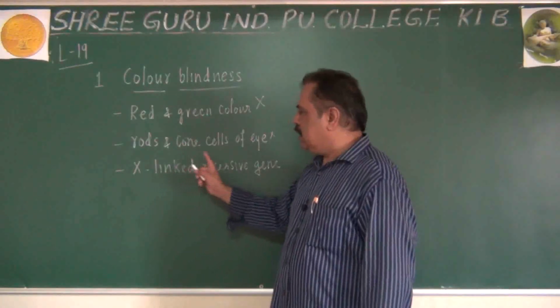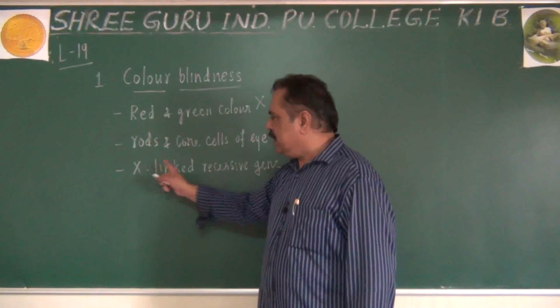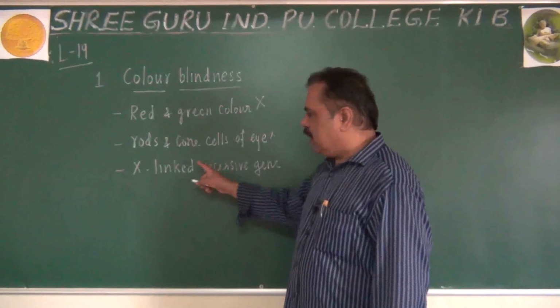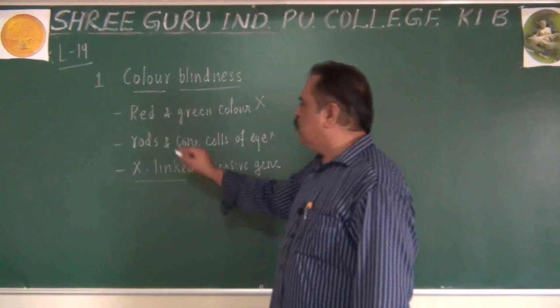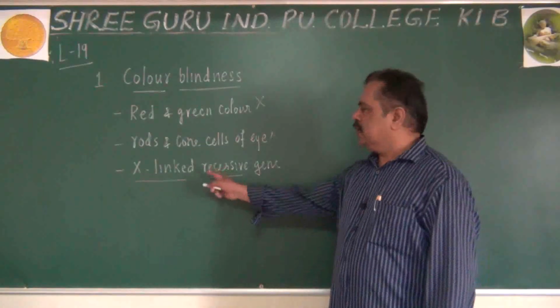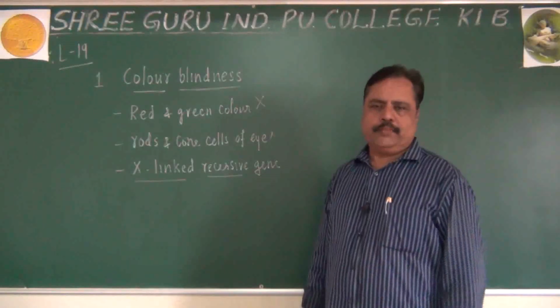It is not Y chromosome linked, it is an X-linked recessive gene. It is not a dominant gene, it is a recessive gene. So remember, what is responsible for color blindness is an X-linked recessive gene.